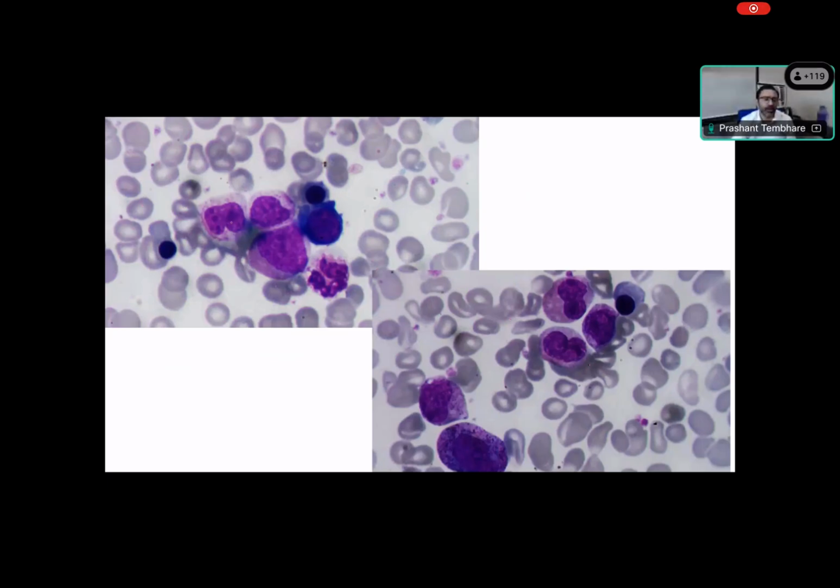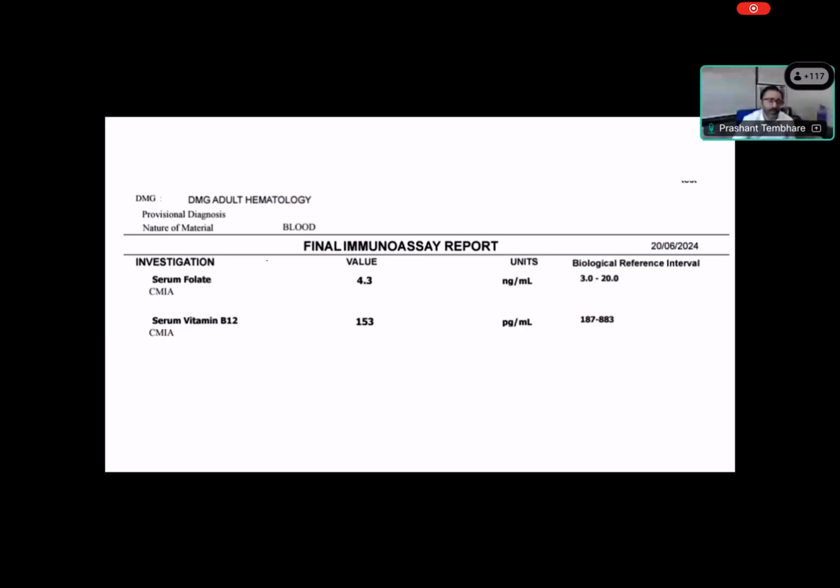Now this is another picture you can see. Just to show you, this is from another case of MDS. You can see in MDS this type of maturation. You can see there is no maturation, there is suboptimal maturation. There is no hypersegmentation. In fact, there are hypolobulated kinds of cells. Now in this patient, because there was erythroid hyperplasia,